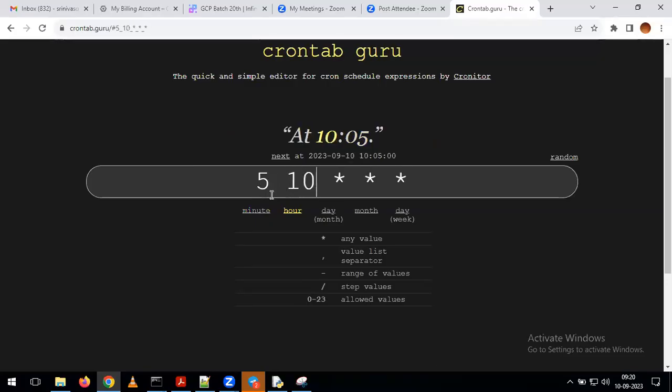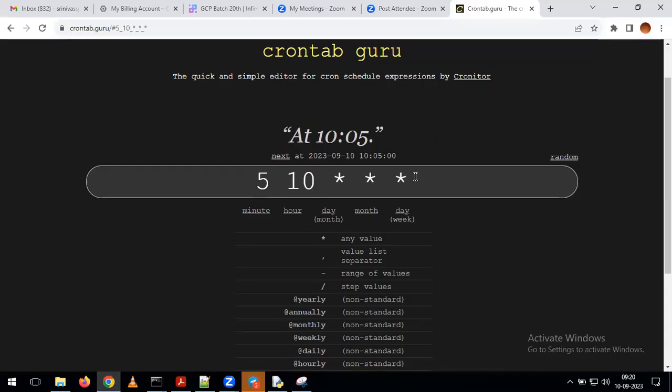I'm giving 5:10. What is the meaning of 5:10? Every day morning at 10:05, this job is going to trigger. So no need to buy anything here. Just open this URL, and in this URL, just type some values here. By typing the values, you can understand what is the meaning of the cron expression.